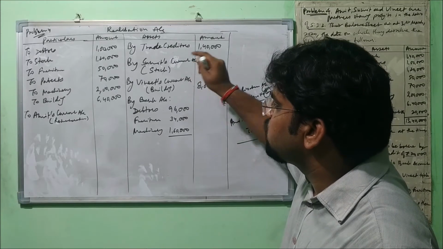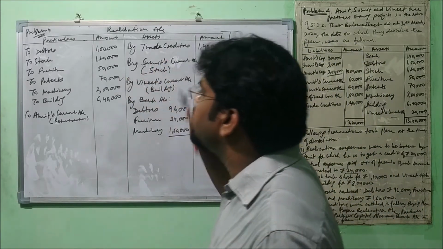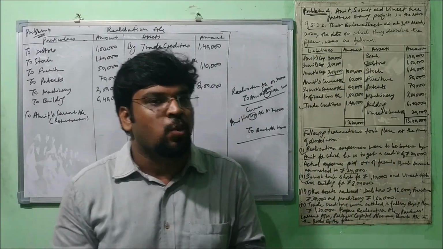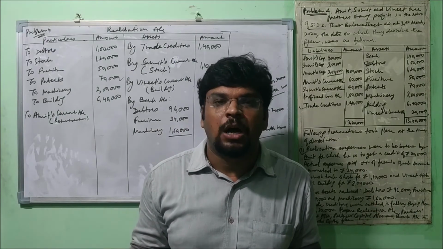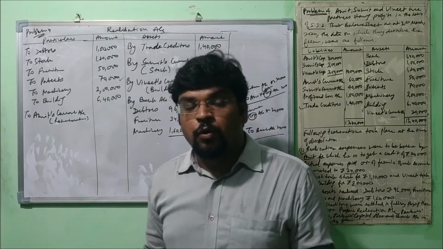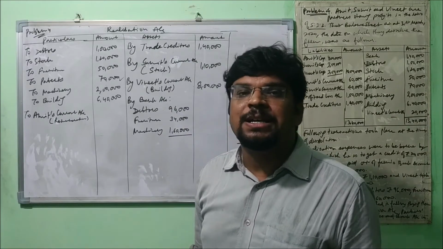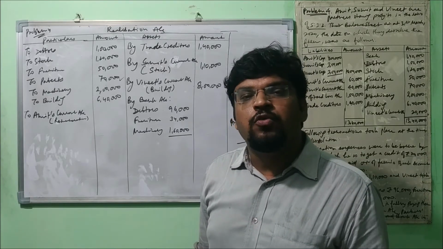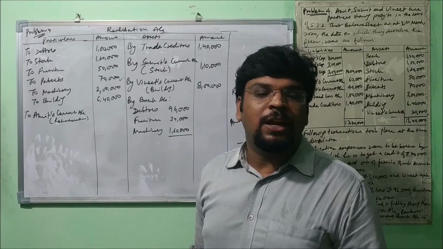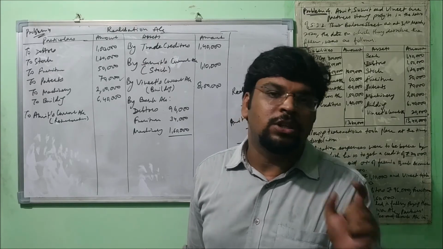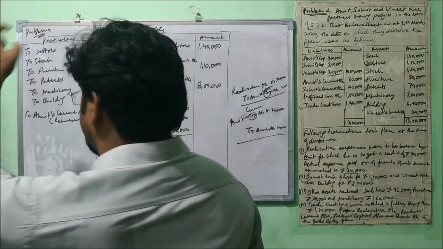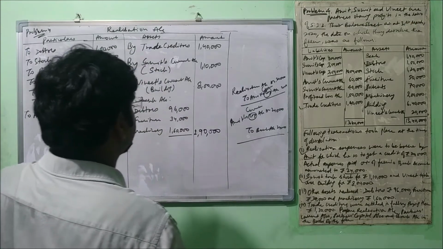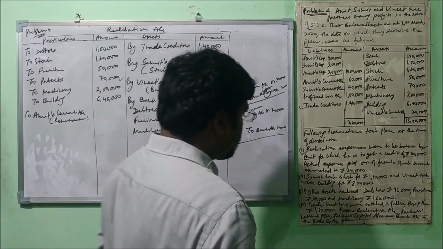One asset was not realized, which is patent. So we won't pass any entry for its realization. Why? Because it hasn't been realized. Understood the point? That was the rule. For third party liability, we'll have to pass the entry even if the question is silent about the treatment. Then at book value, we'll make the payment. But for an asset, if the question is silent, we'll not pass any entry for realizing. That is why we won't do any treatment for the patent. Let's make the total of this, 2,90,000. Right? Okay, now let's move further.